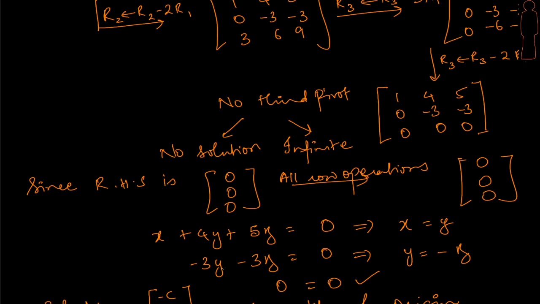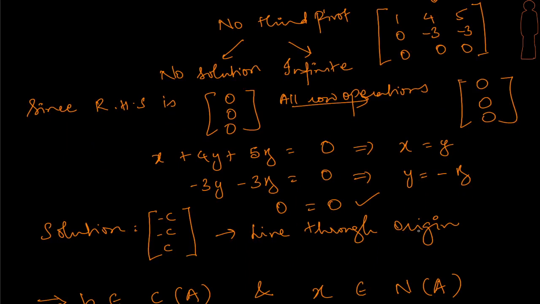So let's try this. This gives me y equal to minus z, and substituting here we get x equal to y. Now again we can fix one of them and the others will get determined on their own. So if I fix z to be c, y becomes minus c and x also becomes minus c, right? So that's how our solution is going to look. It's going to be minus c, minus c and c, or if you want, fix z as minus c, then this will become c, c and minus c. Whichever way, what we find is again a line through the origin, right? If we plot this, it will be a line through the origin in R3.